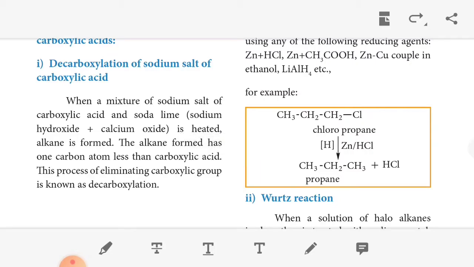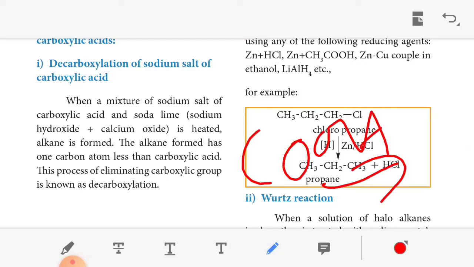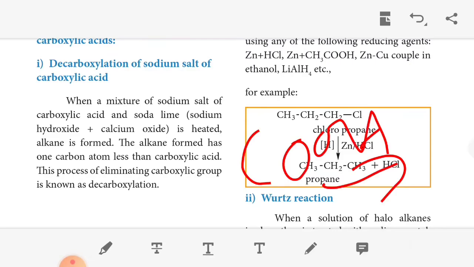The alkane formed has one carbon atom less than the carboxylic acid. So from carboxylic acid COOH, we get a product, an alkane, with one carbon atom less. This process of eliminating the carboxylic group is called decarboxylation. So the carboxylic group is removed.